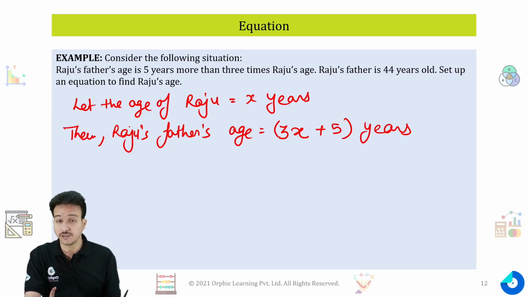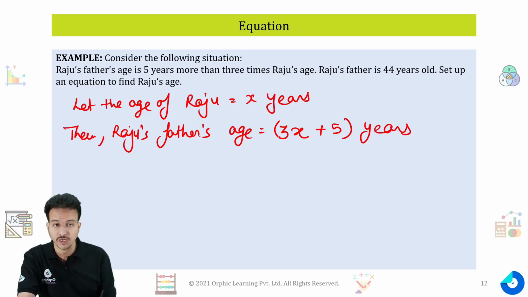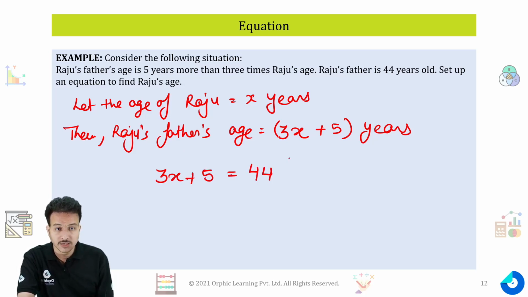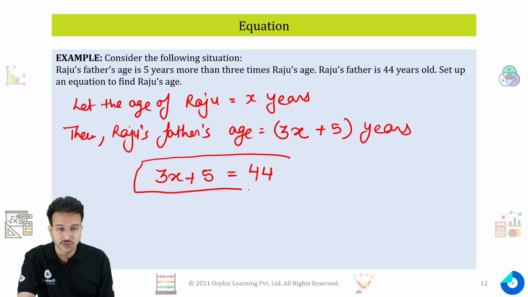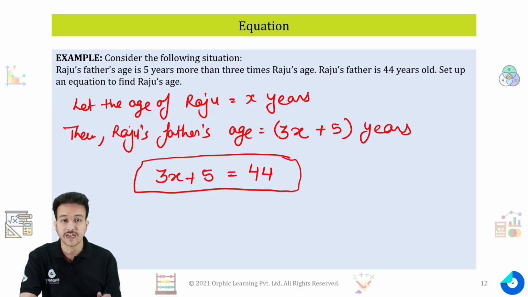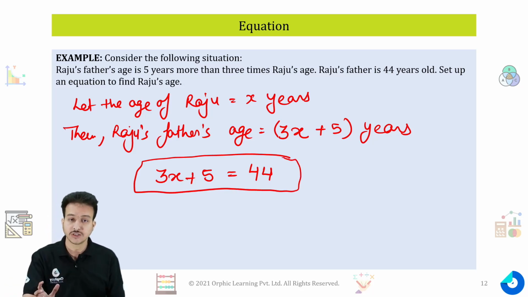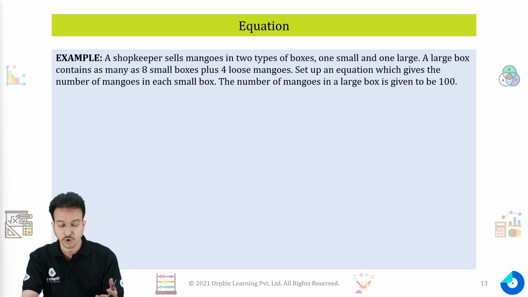Now the statement is saying that Raju's father is 44 years old. That means 3x plus 5 should be equal to 44 years. Now solving this equation, we will get the value of x, and x is nothing but the age of Raju. So this is the equation which gives us the age of Raju. That is how we set up an equation. Let's take one more example.